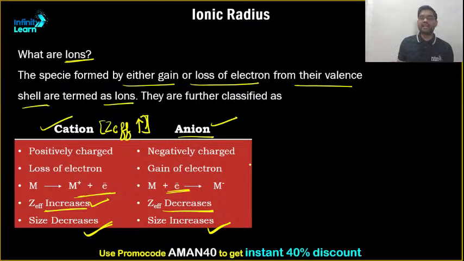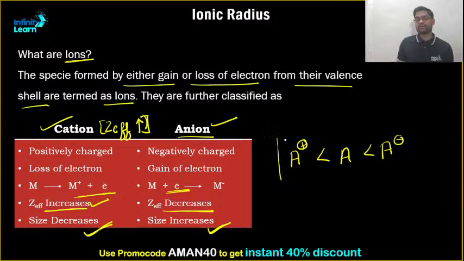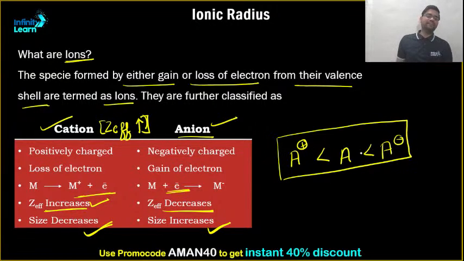That means for a given atom A, its cation will have less ionic radii and its anion will have more ionic radii. Now it is very easy to understand. If the positive charge keeps on increasing, that means +1, +2, +3, then the size keeps on decreasing because the nuclear charge is increasing.